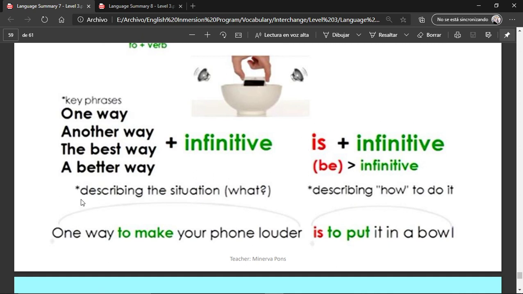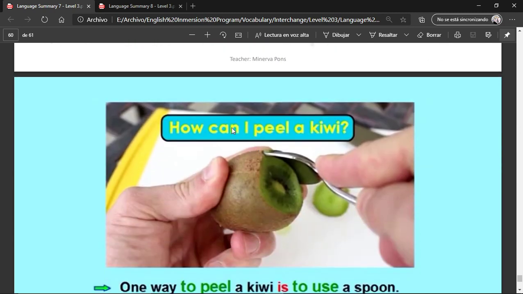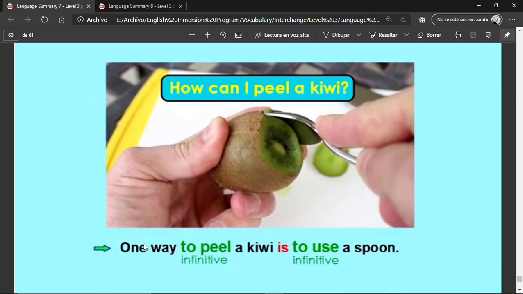Okay? First, we start with describing the situation, and then we describe how to do it. One way to make your phone louder is to put it in a bowl. One of the ways to make your phone louder is to put it in a bowl. Okay? Very good. How can I peel a kiwi? This is the thing that we want to learn, how to do this. One way to peel a kiwi, this is the first infinitive, is, the verb be, to use a spoon.